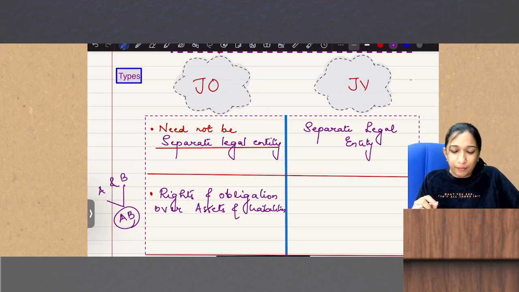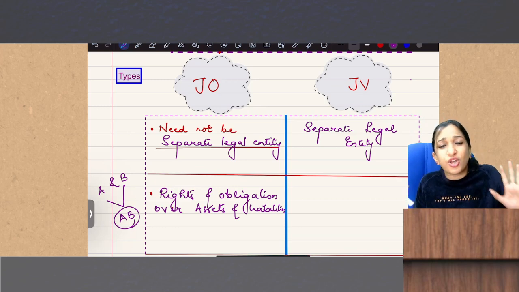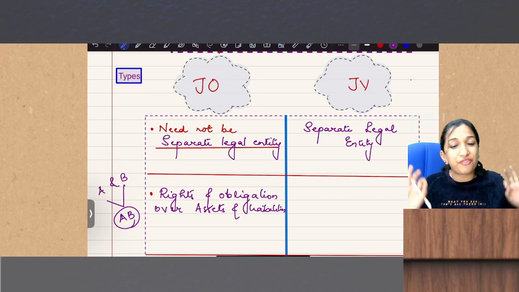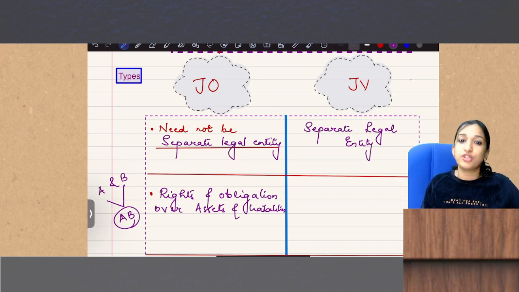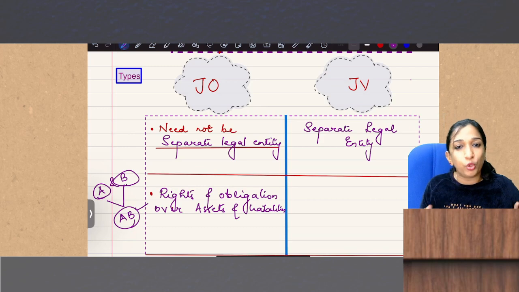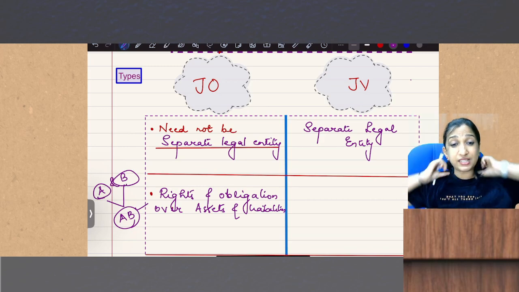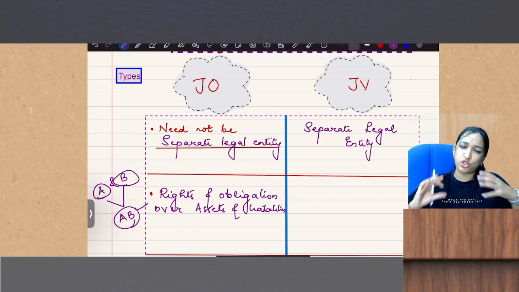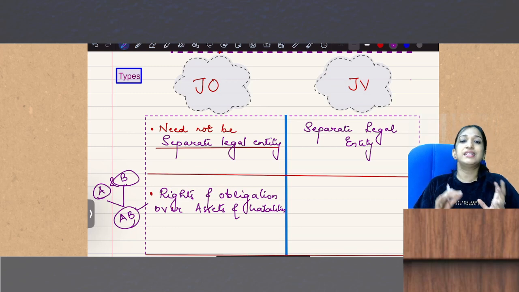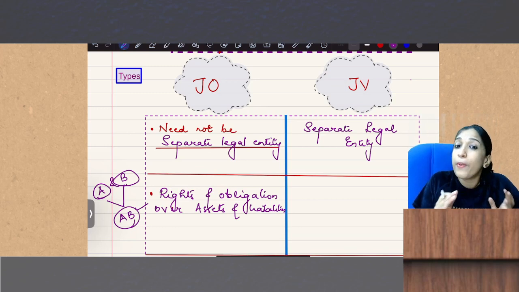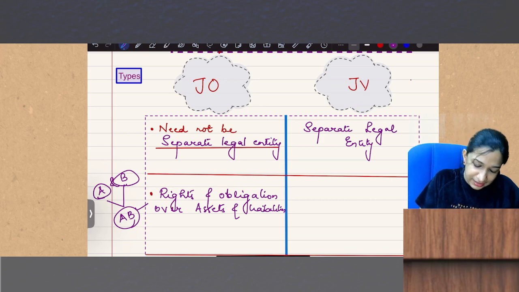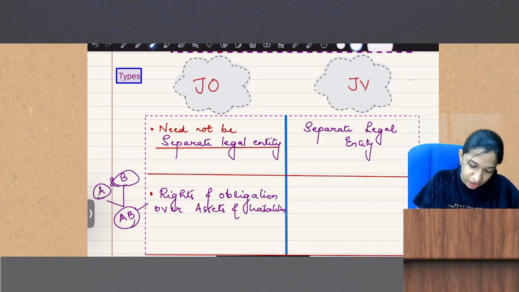They have rights and obligations over assets and liabilities. If AB is not paying, of course, the liability can go back to A and B. So, joint operation's assets and liabilities are the operators' assets and liabilities.